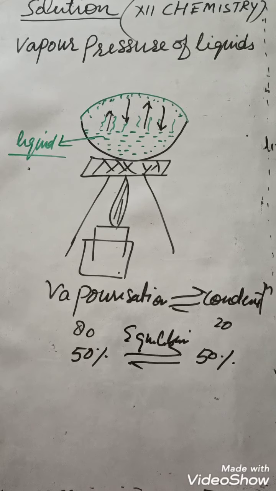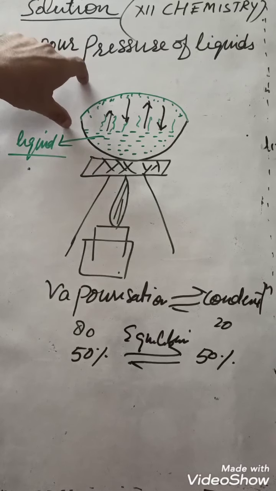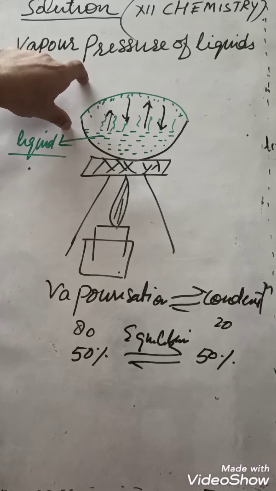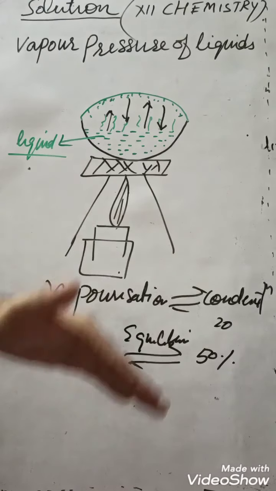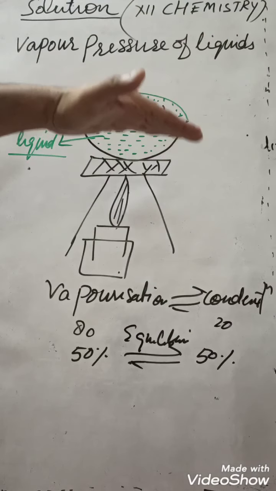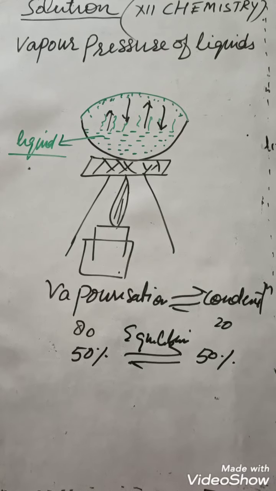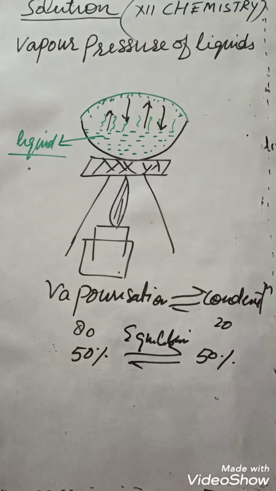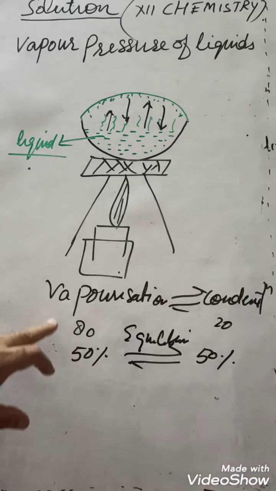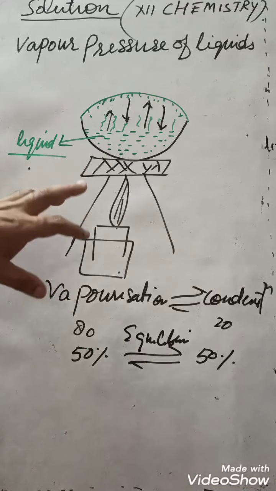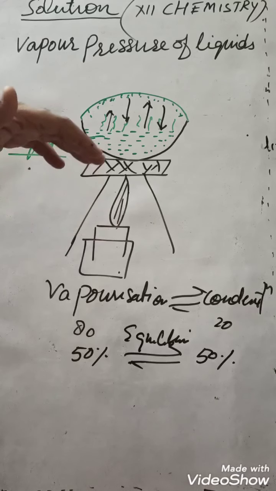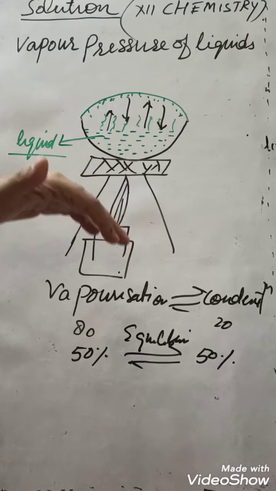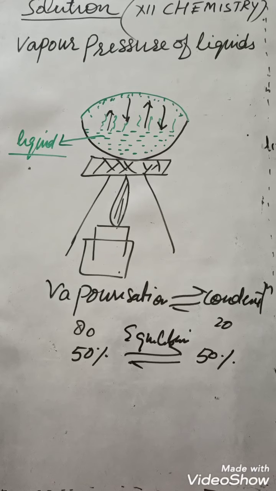So at the state of equilibrium, how much pressure is exerted by the vapor particles, by the vapor form, at the surface of the liquid, that is known as vapor pressure of liquid.